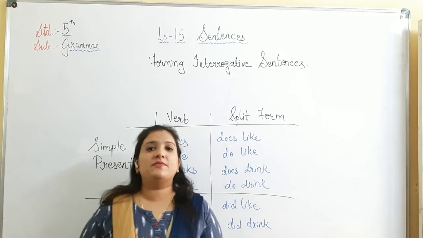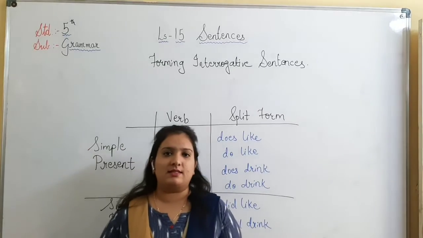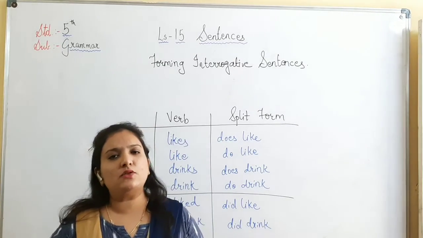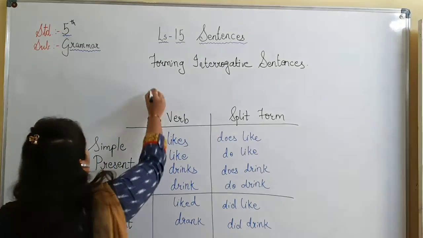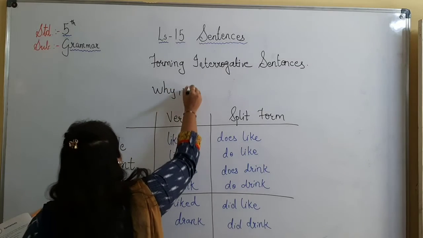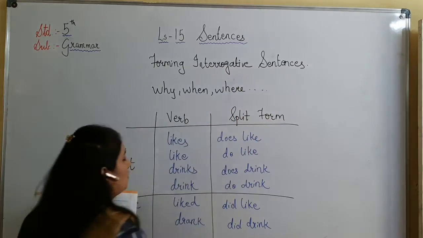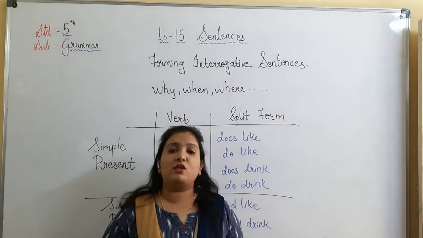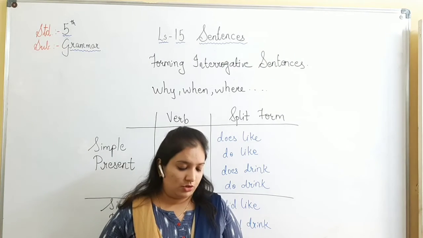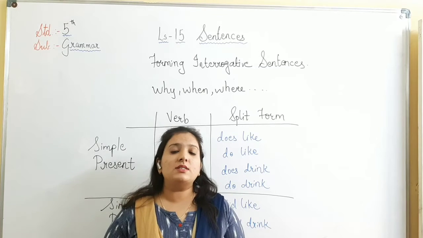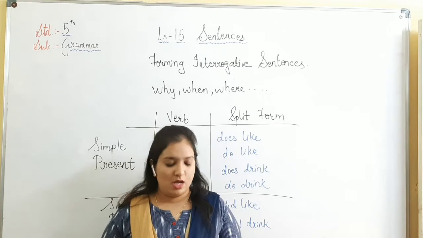After learning different types of sentences, the next topic we will be learning is forming interrogative sentences. Now you must be thinking, it is very easy to form an interrogative type of sentence. We just have to add WH. For example, why, when, where and so on. But it is not always necessary that question begins with WH. There are other types of questions that do not have question words. So we follow a certain type of rules to change the questions into statements or statements into questions.